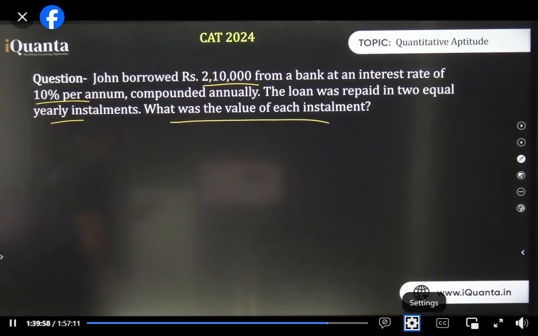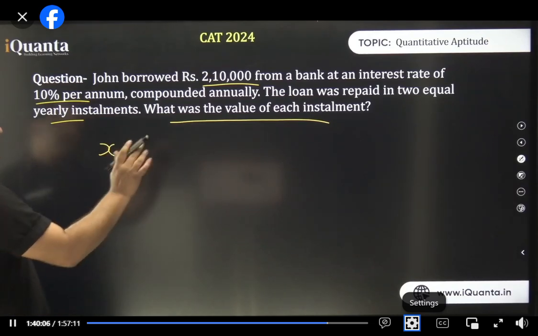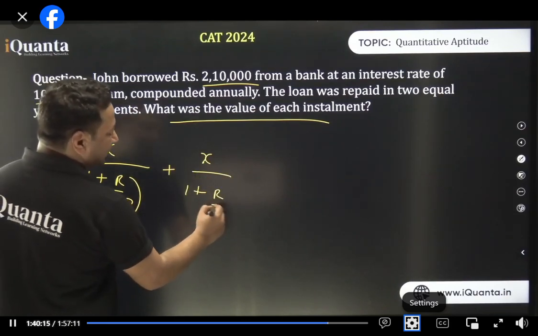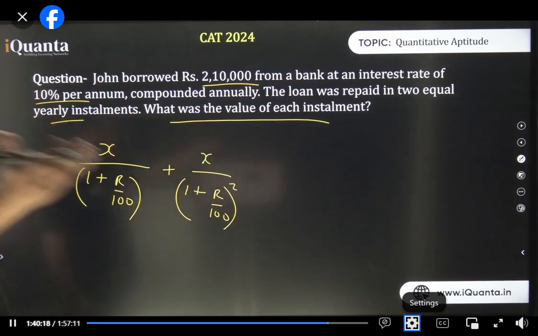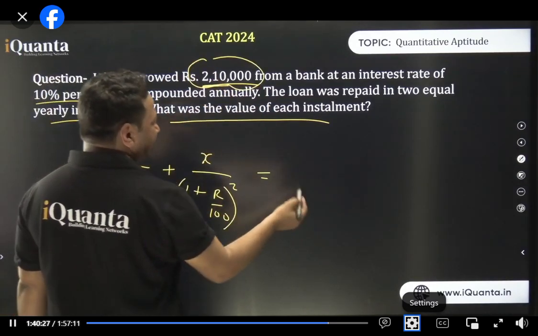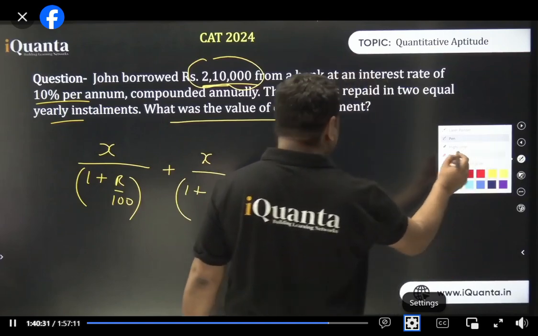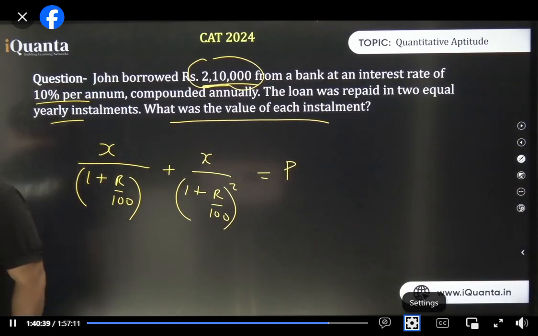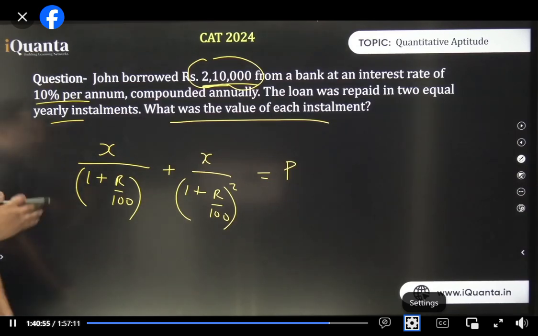So the very simple formula for installments under CI is, if the installment is x, for 2 years we have x upon 1 plus r by 100, plus x upon 1 plus r by 100 to the power 2. If it is 3 years, you will expand it further till 3 and so on. This is equal to the given amount, that is 2,10,000. This is equal to the principal actually. So in case of CI, calculation from present value becomes easier. In SI, it is not. So that is how questions in CAT can come. By the way, they haven't come in the last 7 years. Clear? Put in the values and tell me the answer.